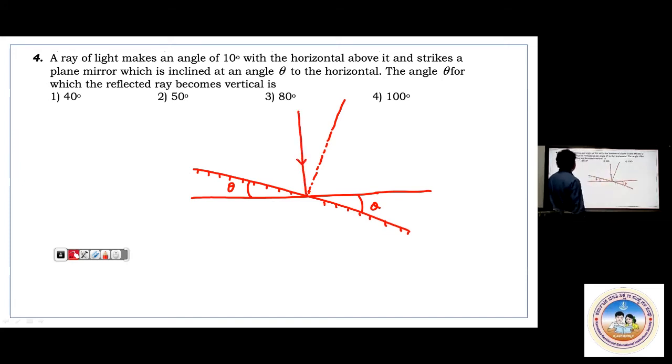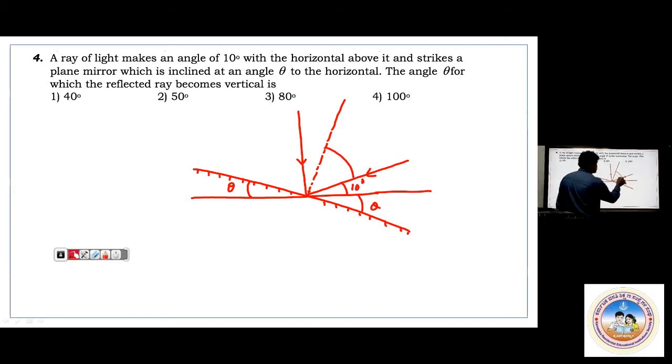A ray of light makes an angle of 10 degree with the horizontal above it and strikes a plane mirror which is inclined at an angle theta to the horizontal. The angle theta for which the reflected ray becomes vertical. Reflected ray becomes vertical means I have to take it in this way. This is the angle of incidence. Angle of incidence is 10 degree. This value will be 10 degree.